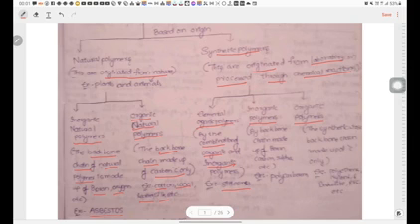Next, inorganic polymers. In synthetic inorganic polymers, the backbone chain is made up of boron, sulfur, etc. So in inorganic polymers, the backbone chain doesn't contain carbon atoms. Example, polycarbonates. The best example is polycarbonates.